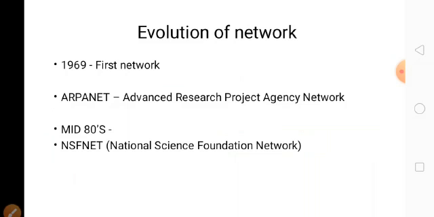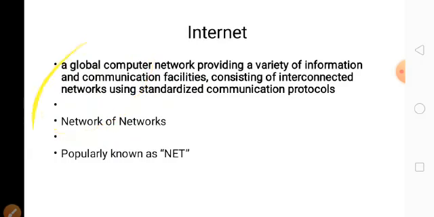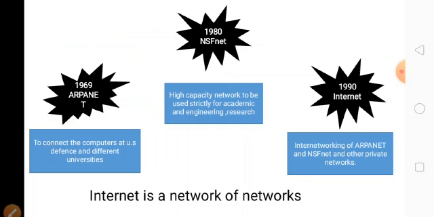Then evolution of the network. In 1969 they founded a network, and in the 1980s they founded another network. The first network is ARPANET, which was founded in the US for the defense and different universities.